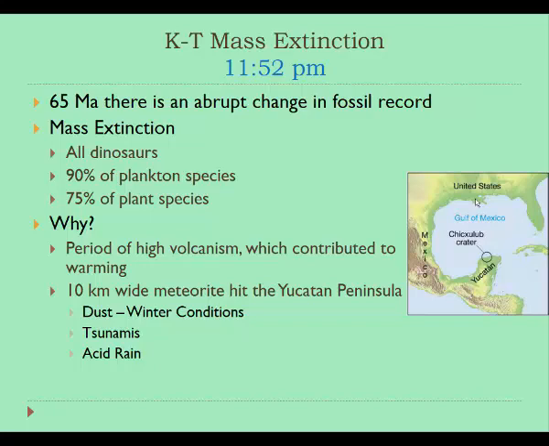And it famously wiped out all the dinosaur species, as well as 90% of all the plankton species in the ocean, and 75% of all the plant species on the planet. So obviously that's a huge shift in the kinds of life existing on our planet. And there are two competing theories about what was the main driver of this mass extinction event.